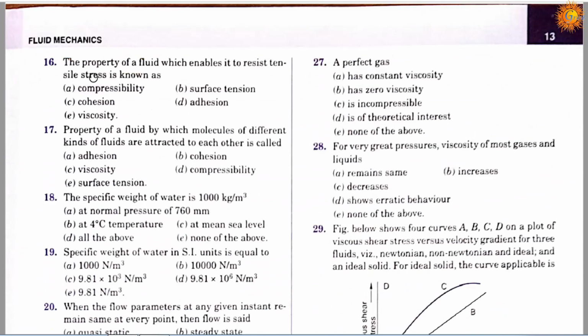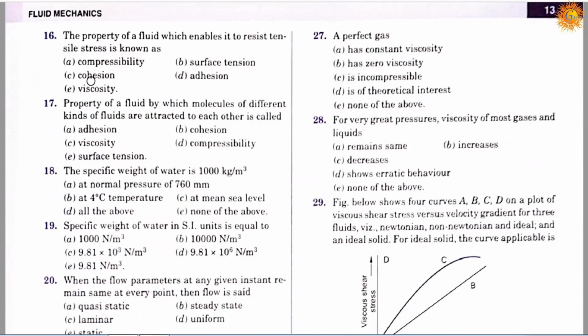Question number 16. The property of a fluid which enables it to resist tensile stress is known as: option A, compressibility; option B, surface tension; option C, cohesion; option D, adhesion; option E, viscosity. So correct answer is C, it's cohesion.